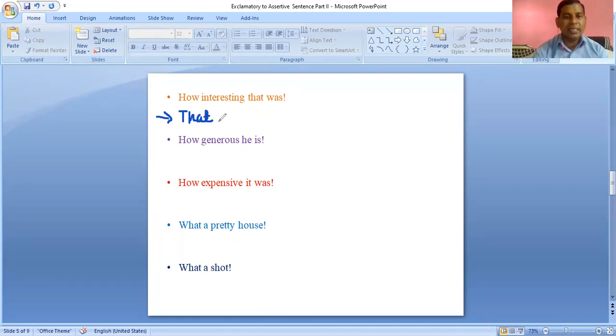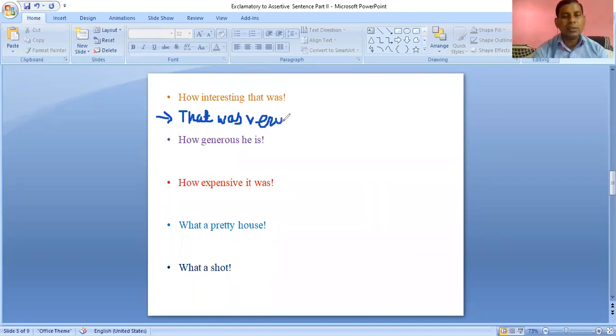Then we take the auxiliary verb or verb, and "was" is our auxiliary verb. Then we take words like very, extremely, and we will take "very" out of those words.